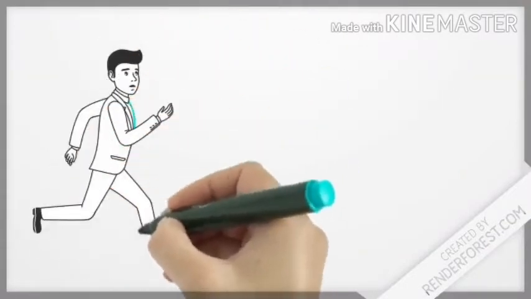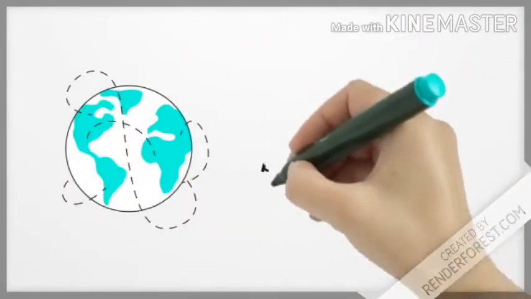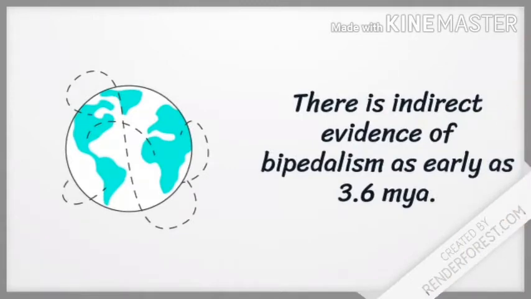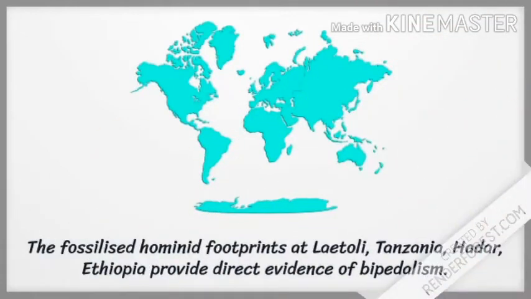However, the advantage in terms of saving energy is reserved while running. There is indirect evidence of bipedalism as early as 3.6 million years ago. The fossil hominid footprint was found at Latoli, Tanzania, Hadar, Ethiopia, and this provided direct evidence of bipedalism.